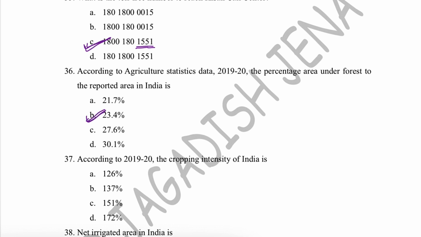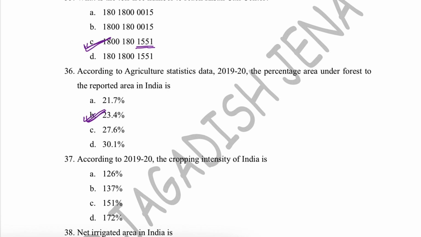So basically, ideal condition is, out of total geographical area there should be at least 33% coverage of forest area, but it is quite less, like 10% below than what it should be in our country for sustainability or environmental safety. Now it is 23%, but the ideal condition is it should be around 33%, or one third of the geographical area.